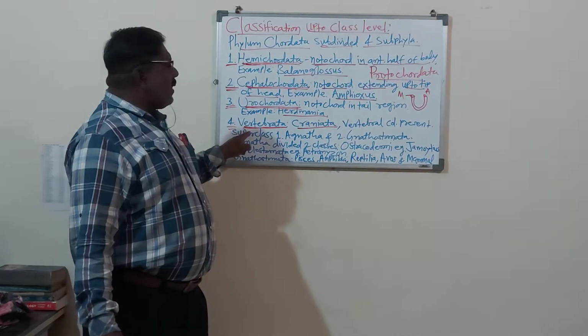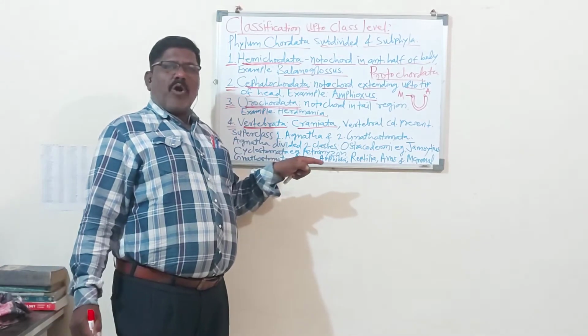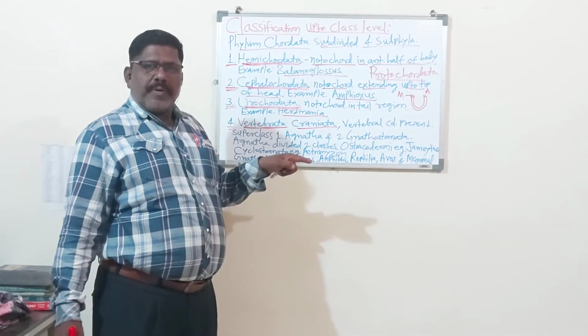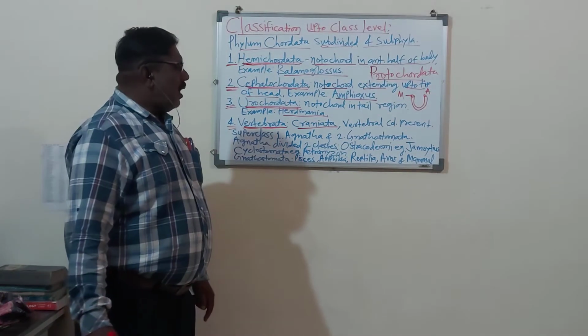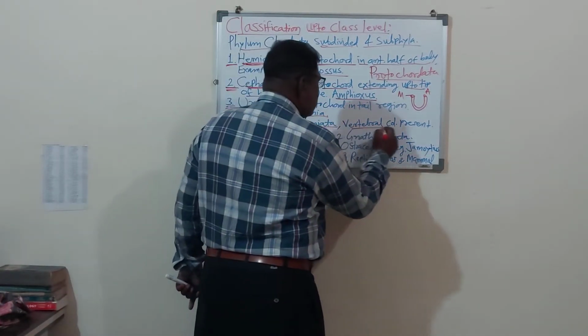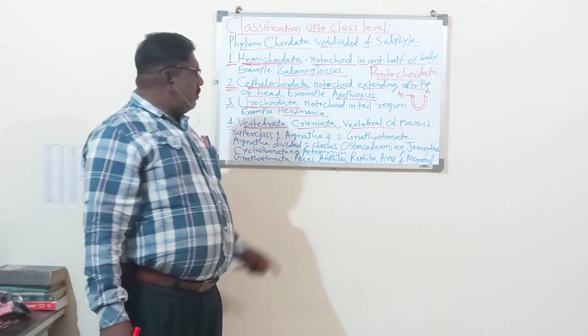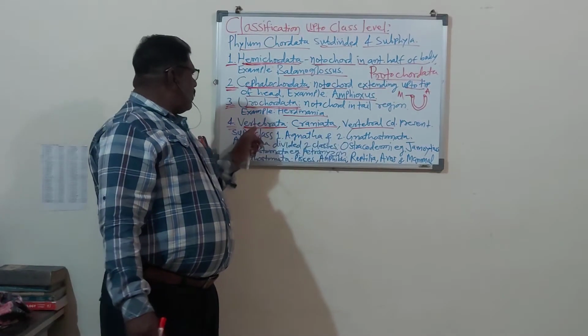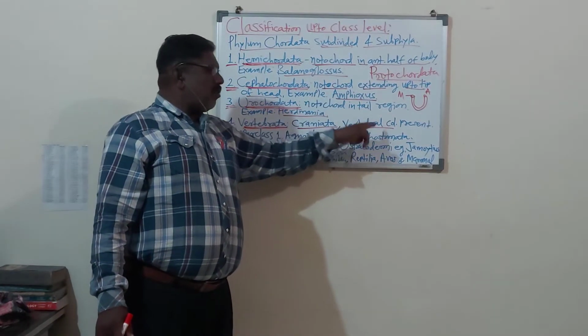But in the Vertebrata, the cranium, that is the skull, brain box, is present, so they are called Craniata. And the vertebral column is also present. In the Protochordata, the vertebral column is not present. But in the Vertebrata, the cranium is present, and the vertebral column is also present.